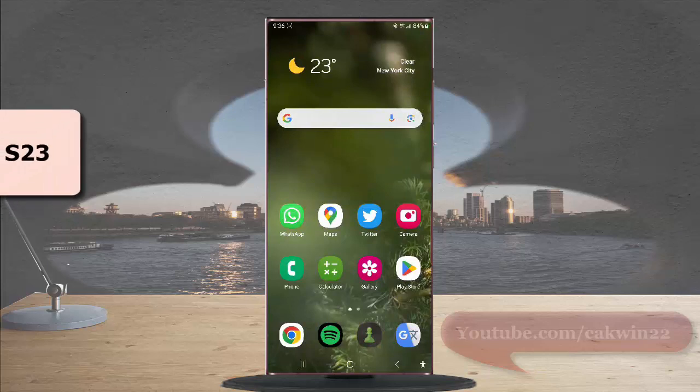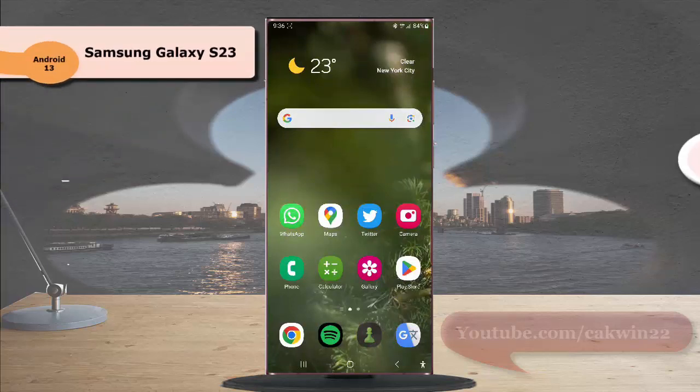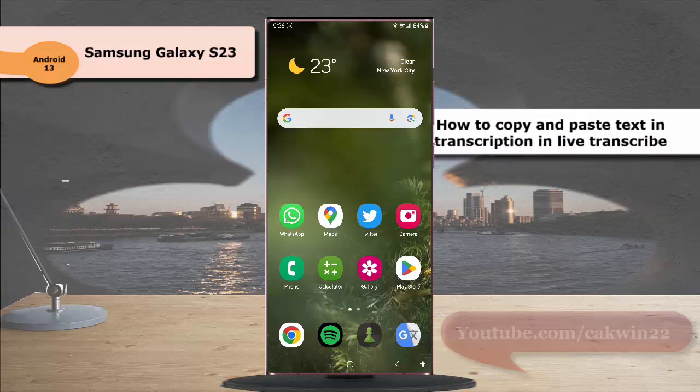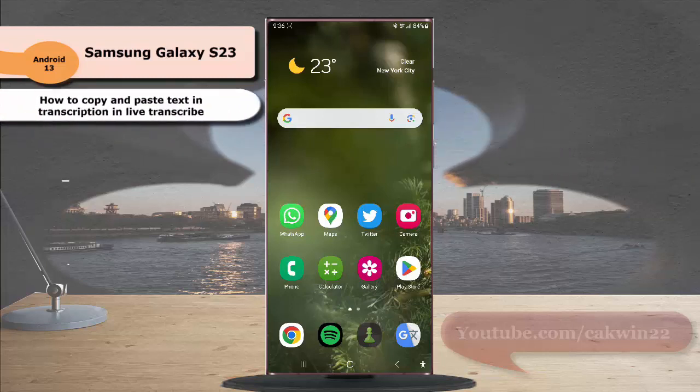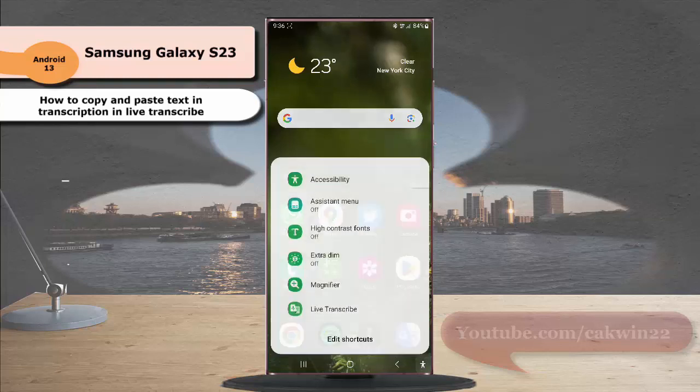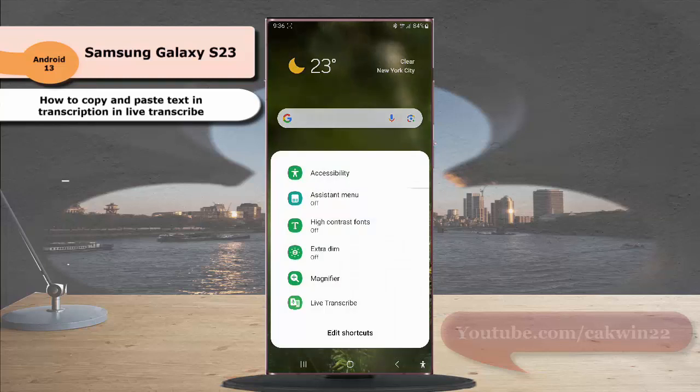To copy and paste text in live transcript in Samsung Galaxy S23 Ultra, open live transcript. As the example, we will open it through the accessibility button. To do so, tap the accessibility button at the bottom right corner of the screen and then select live transcript.